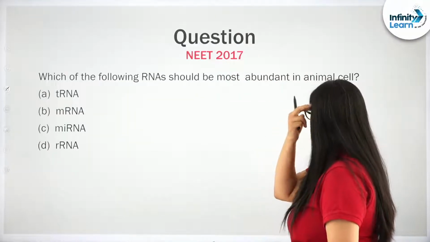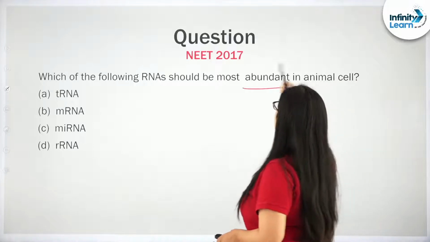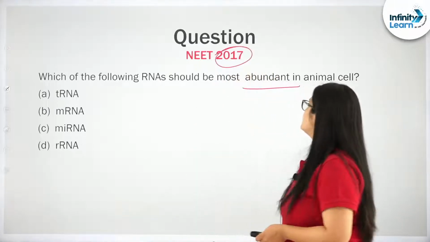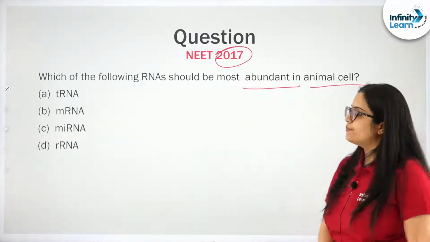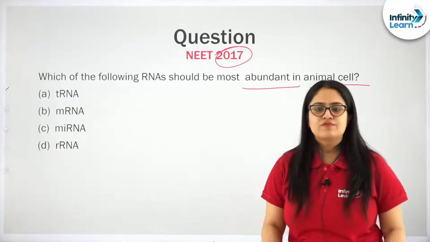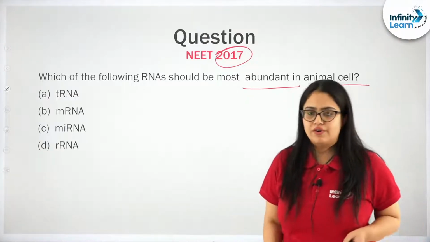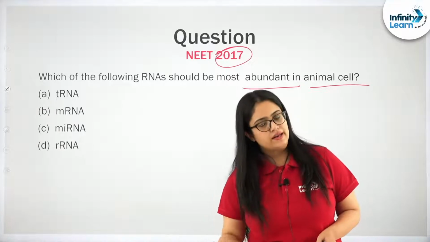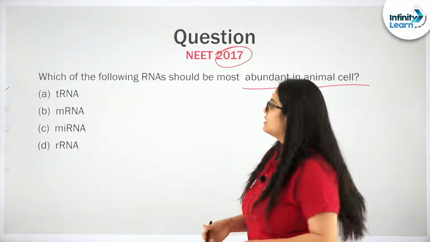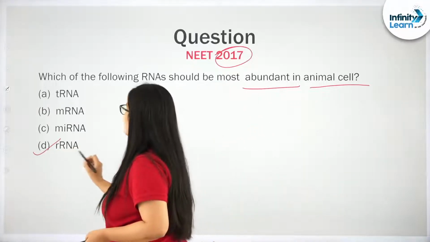Which of the following RNA should be most abundant in an animal cell? This question was asked in NEET 2017. Let me tell you students, out of the three major types of RNA, tRNA, rRNA and mRNA, the most abundant one is rRNA.